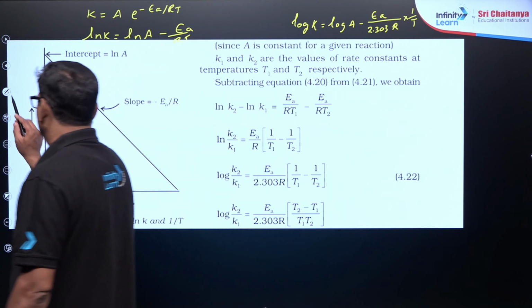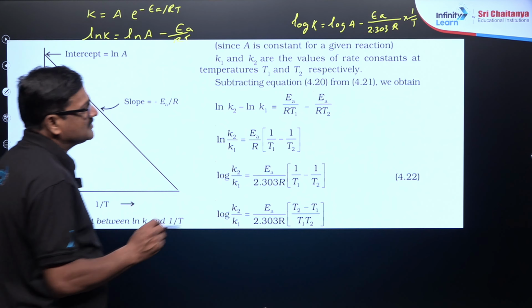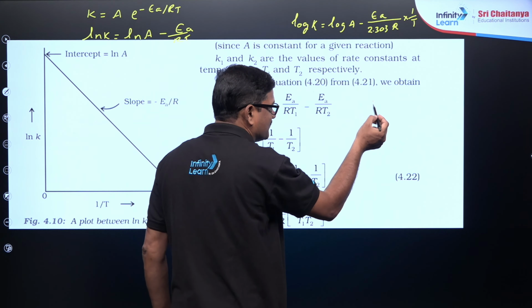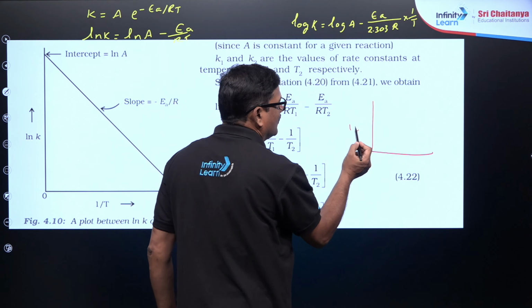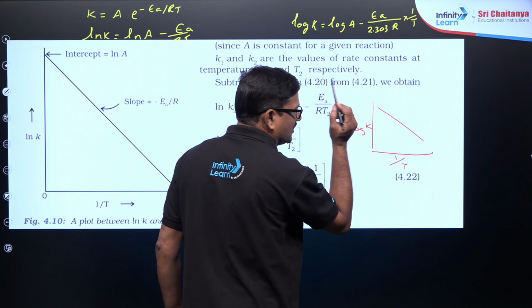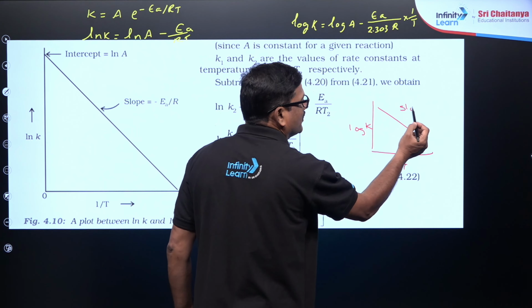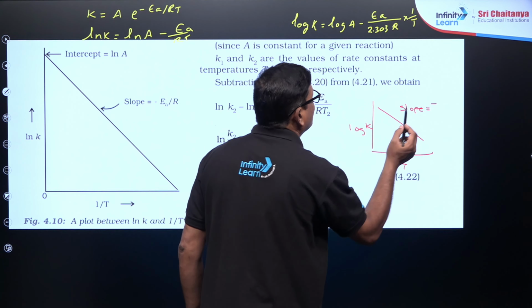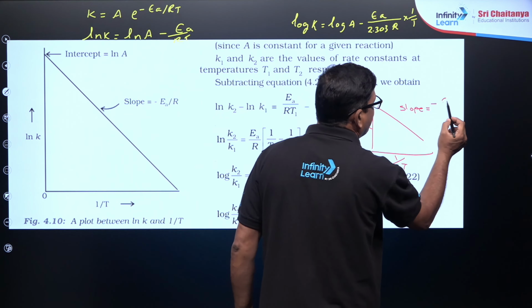Now if you see this, ये equation का हिसाब से log K versus 1 by T is going to be a straight line with a negative slope, and the slope is minus EA by 2.303 R. So slope will be given in the examination. You will be asked to calculate activation energy.